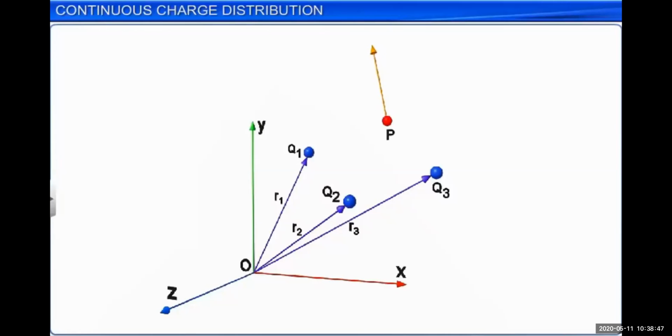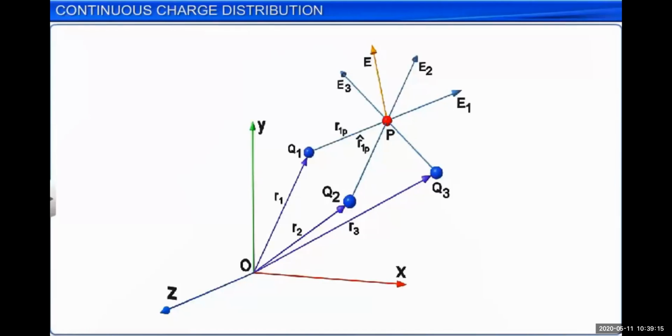Now suppose this is the three-dimensional geometry, x-axis, y-axis, and z-axis at O, and Q1, Q2, Q3 are three charged particles having position vectors r1, r2, and r3. You know very well that the position vector is the position of that particle from the origin.